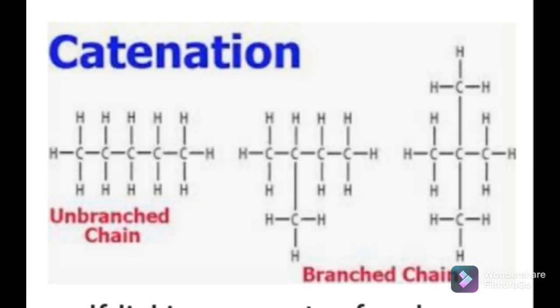One more property is called catenation. Carbon can form carbon-carbon chains, meaning it can form bonds with other carbon atoms and form long chains or polymers, and that property of forming long chains of carbon-carbon atoms is called catenation. So these are the two unique properties of carbon.